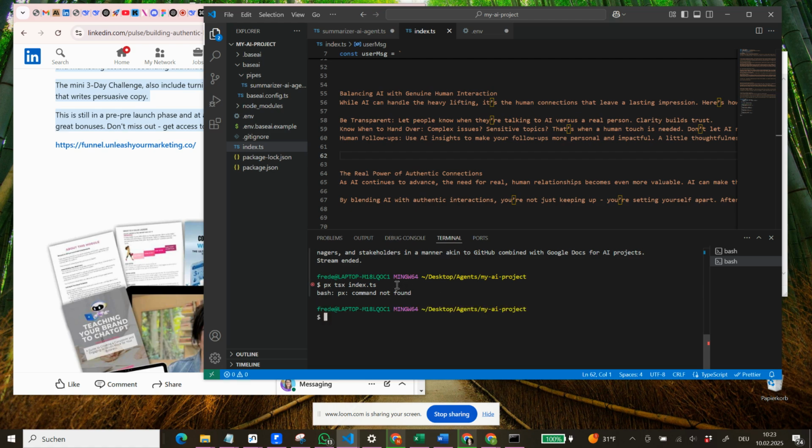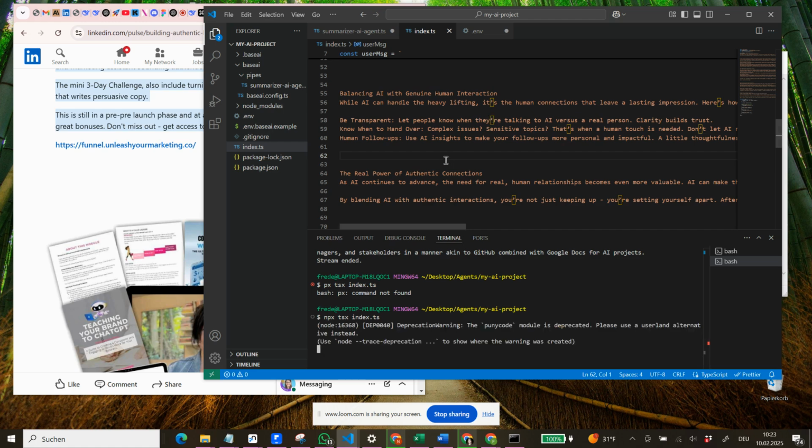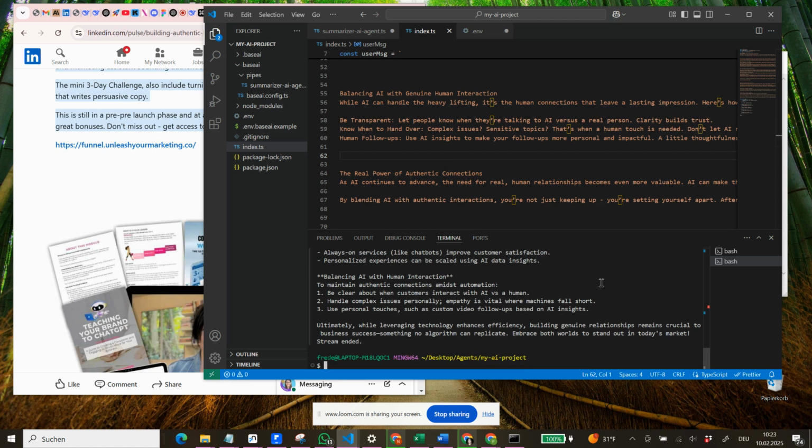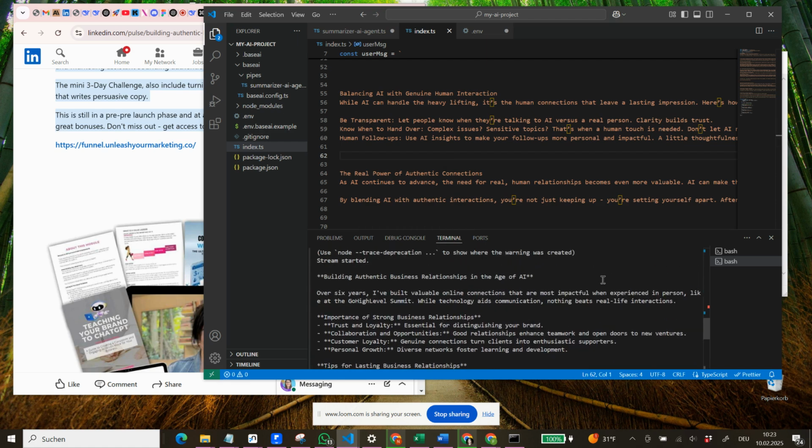Command not found because we made a mistake. npx tsx index.ts. Let's see if it works, given the fact that we have all of these extra things in here. It's still loading. And now we can see it gives us a summary, a very long one though.